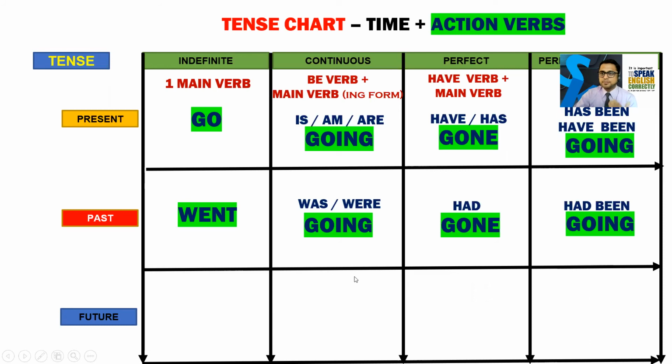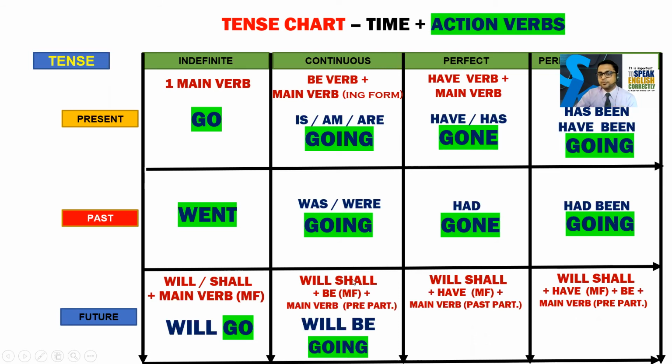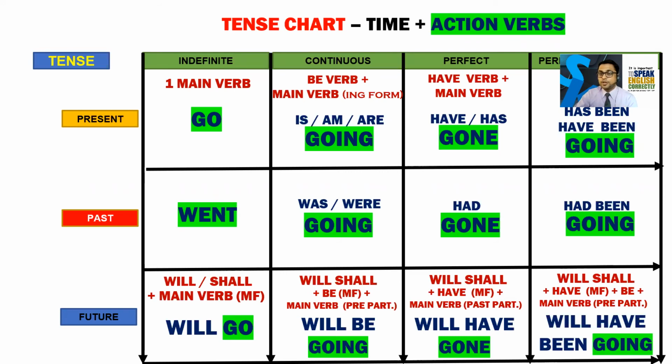Let's go for future. In future, it will be will and shall and then go, right? So it will be like will go or shall go. Then future continuous will be will be going. The future perfect will be will have gone. The future perfect continuous will be will have been going. So you can see how many verbs are there in each and every box. Now pause this video and try to see all the verbs.